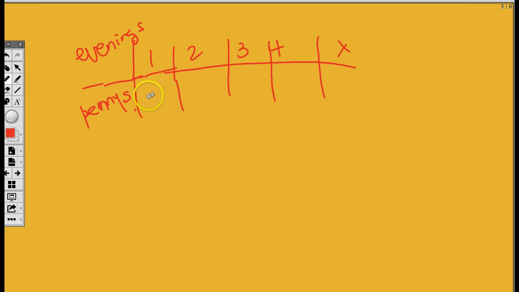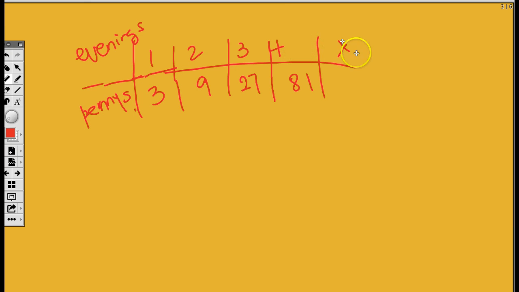Okay, so on the first night is 3, right? Because he slept with 1 and then he woke up with 3, right? And then it's 9 and then it's 27 because we're multiplying by 3 every single time. Because this man said, if you sleep with this penny under your pillow and wake up, you're going to have 3 times as many, right? And so we're multiplying by 3. So what's 27 times 3? Yeah, it's 81. Wow, thank you, class. Everybody just answered that so greatly. That's why this is my favorite class.